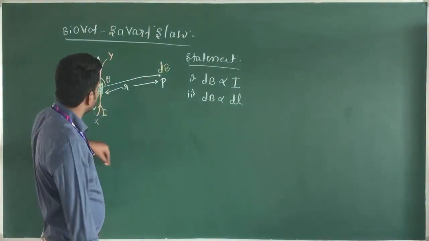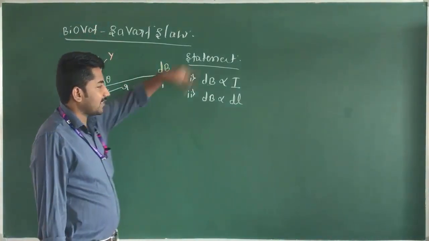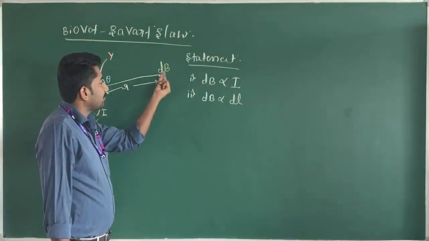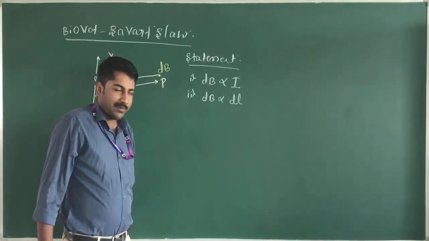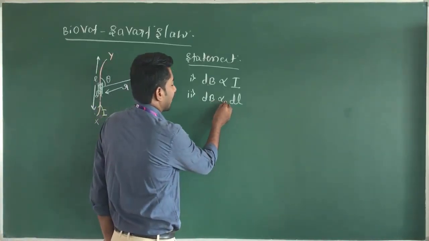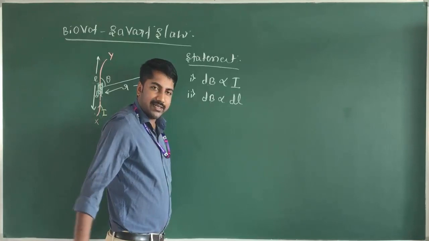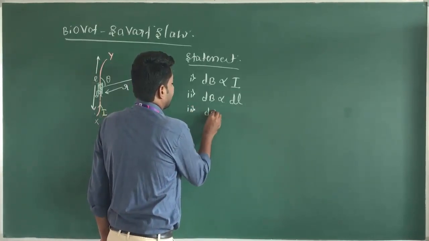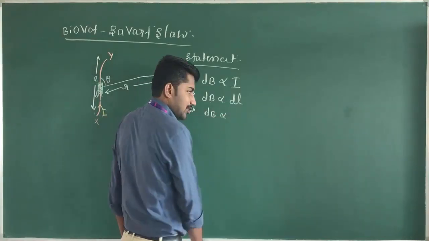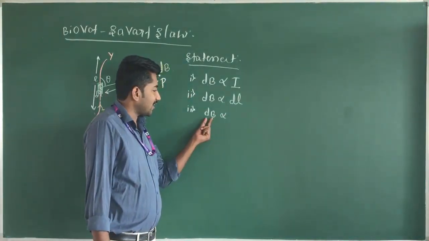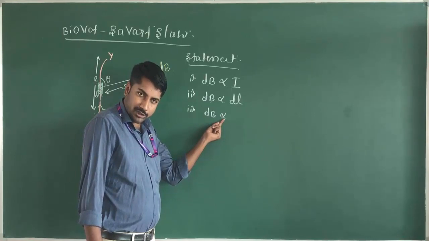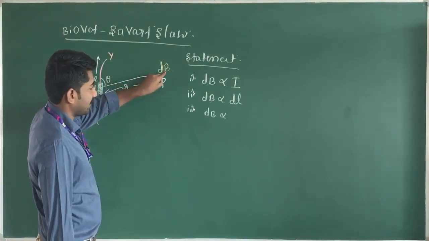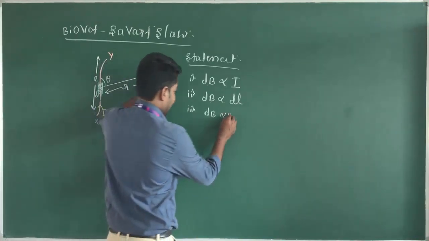If the length of this wire is maximum, the magnetic field is also maximum. If the length of the wire is minimum, the produced magnetic field is also minimum. The magnetic field is directly proportional to length of the current element dl, and the magnitude of the magnetic field dB is directly proportional to the angle between the current element and the field, that is sin theta.